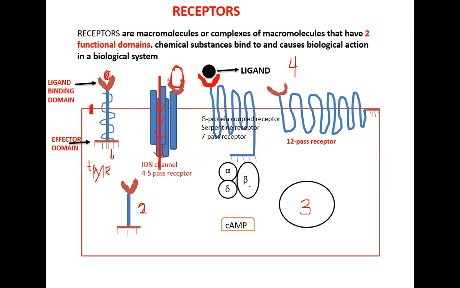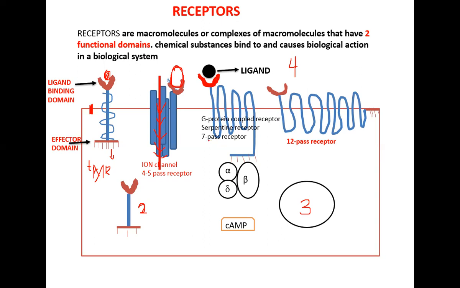It works by binding to a G protein. Okay, so this is a G protein. So this receptor is coupled with a G protein. That's what is called a G protein coupled receptor. It is also called a serpentine receptor because it looks like a snake. Serpent. So it is also called a serpentine receptor.